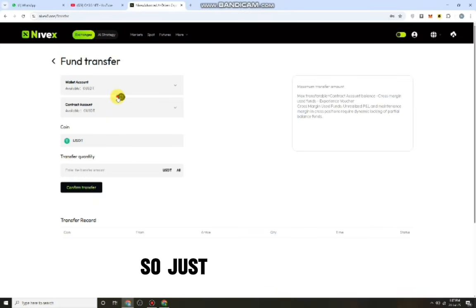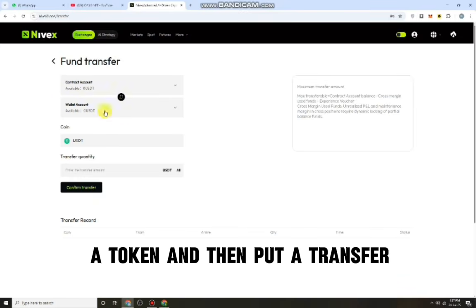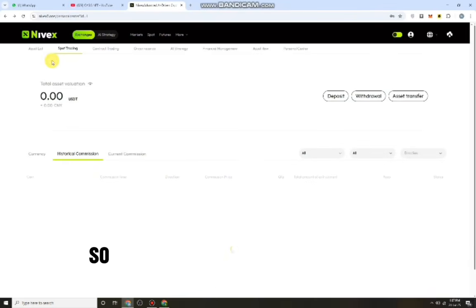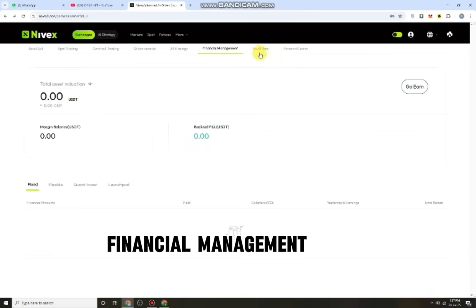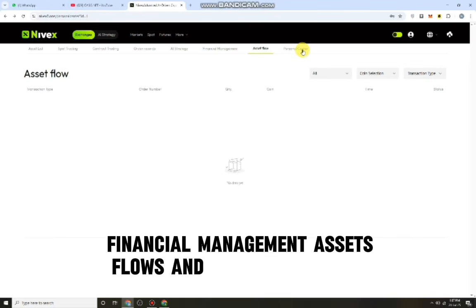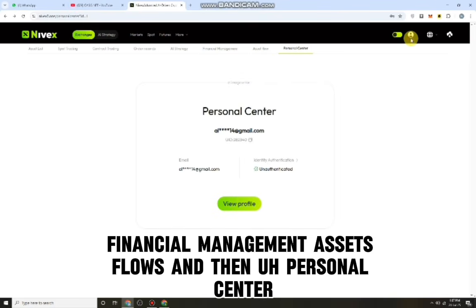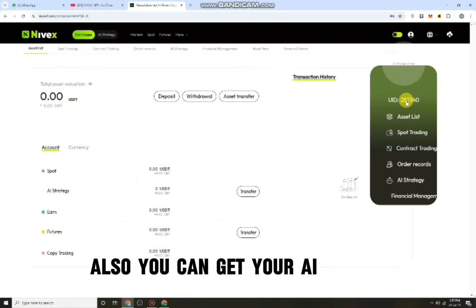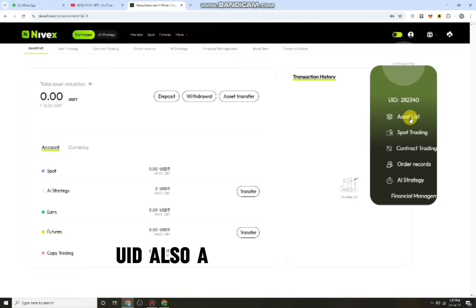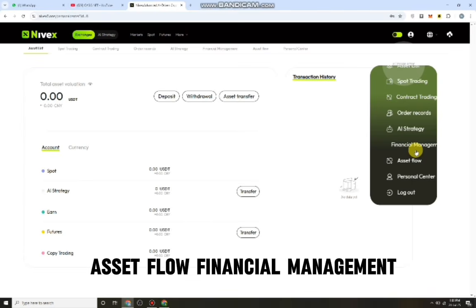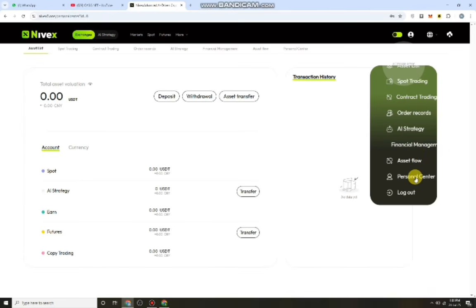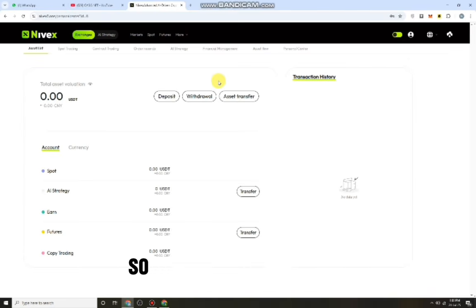So just exchange your token and then transfer your amount from here. So after this, here are the order records, strategy, financial management, assets flow, and then personal center. Also you can get your AI UID, asset list, order record, strategy, assets flow, financial management, and personal center is available.